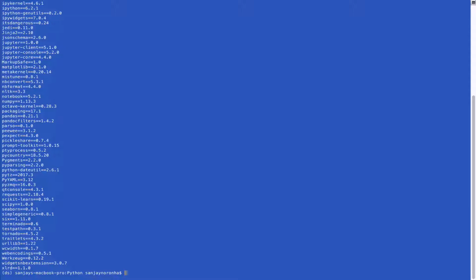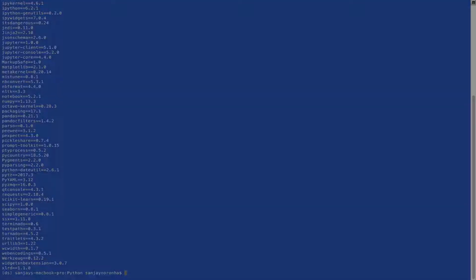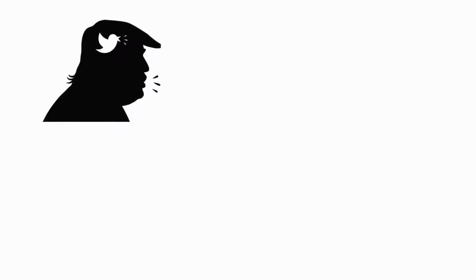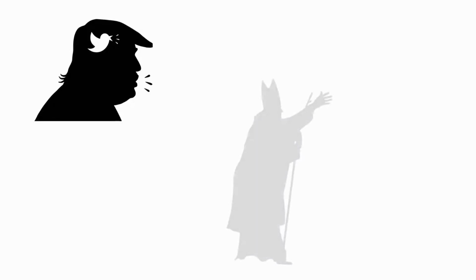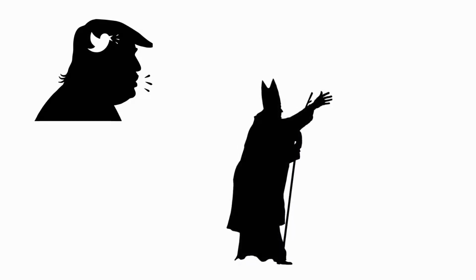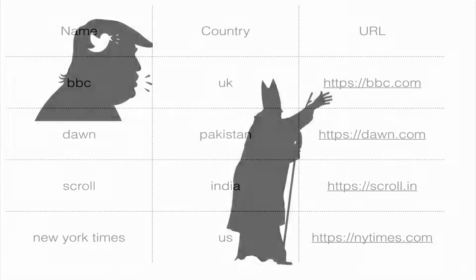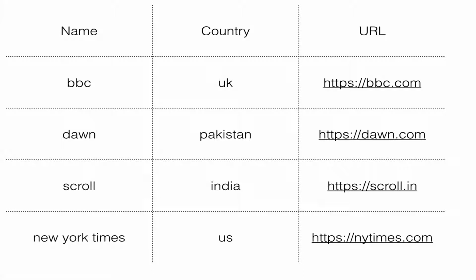So now let's simulate a problem scenario. I noticed two events trending today on social media. President Trump had just sent out some controversial tweets, so he was trending globally, and a bishop engaging in ungodly activities was trending in India. I wish to see if these two topics are mentioned on the home page of a list of reputed news websites. So let's next identify the websites. Here they are. These, as you can see, are well-known news websites from various countries.